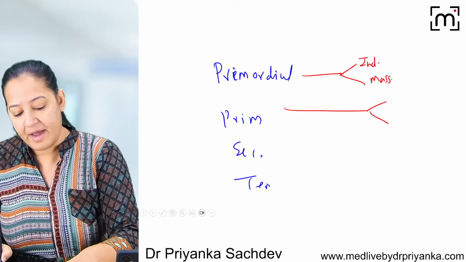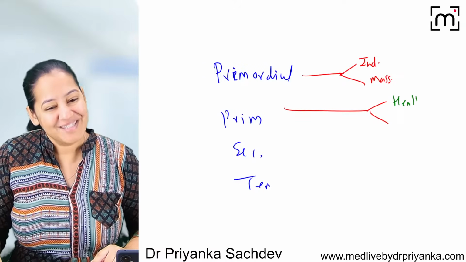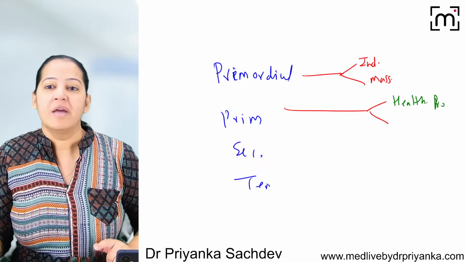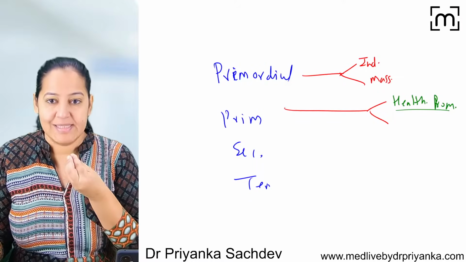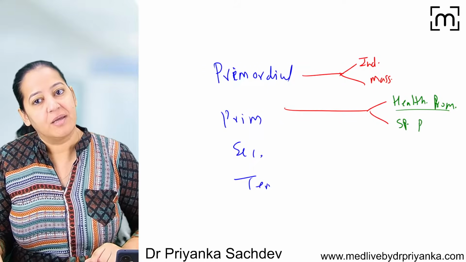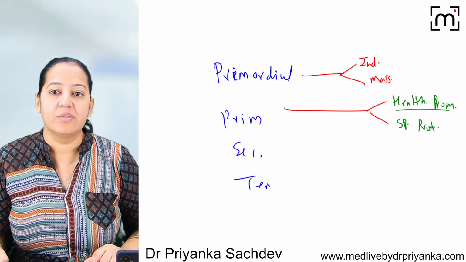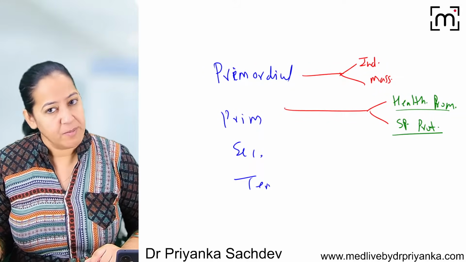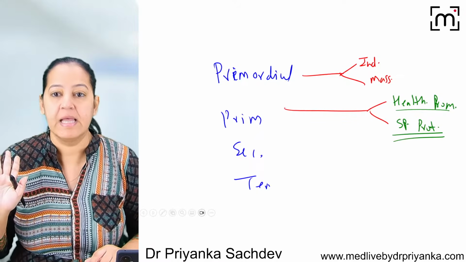In the primary, again, I am teaching you the two levels of intervention. The first is health promotion, which is non-specific, like adopting a healthy lifestyle, eating a balanced diet, environmental cleanliness. And specific protection is for specific diseases. So we are taking action for protection, like use of a bed net, which will protect only against malaria. Vaccination: a particular vaccine gives protection only for a particular disease, like that.